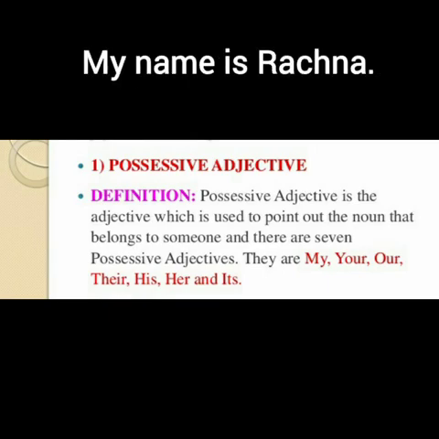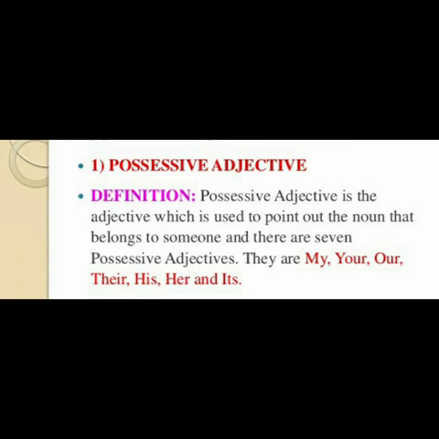So name is a noun, Rachna is a noun, is is a verb. And what is my? My is a possessive adjective. Why? Because my is telling something about name. Whose name? My name. So that means when something describes the noun in a possessive way, that becomes a possessive adjective.